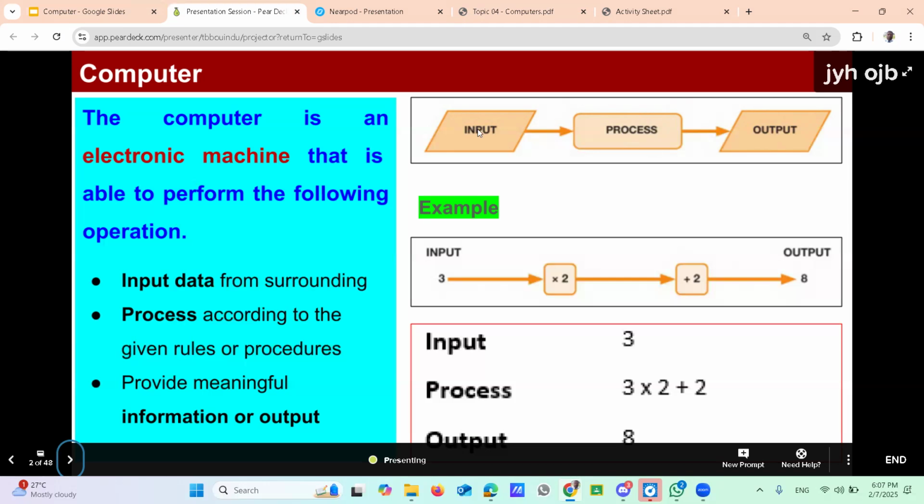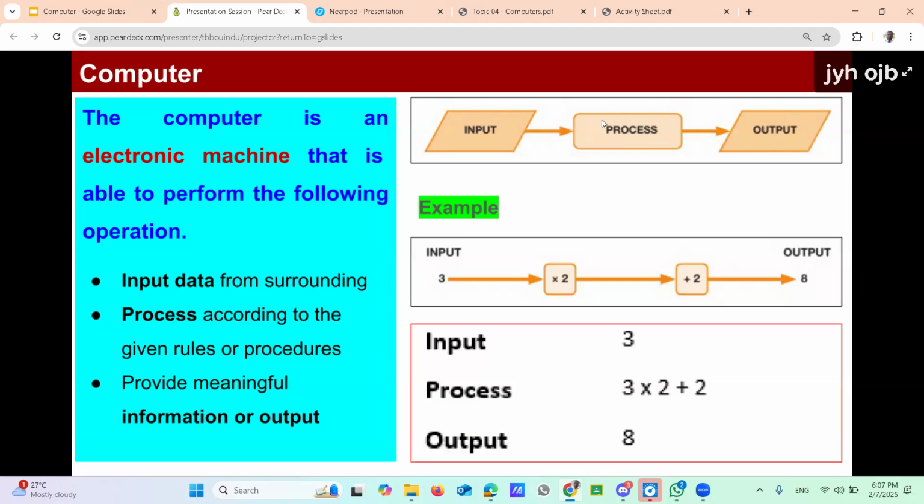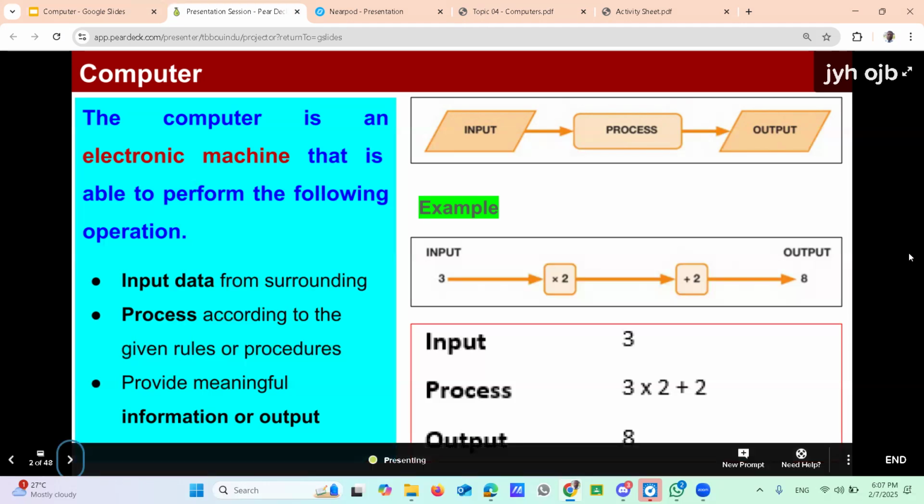There is an input process. Once you input things to the computer or machine, processing activities happen inside the machine. After processing, it will produce the output. Output means meaningful things. Then look at the example here and try to understand it. The input is the number 3.